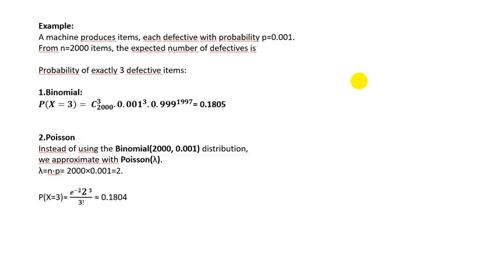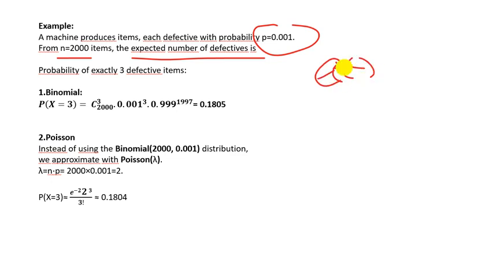So imagine I have a machine that produces items, and each is defective with probability p equals 0.001. From n items, the number of trials here is n equals 2000. The expected number of defective items is the expected value equals n times p, because it is binomial and this is the formula. Why is it binomial?